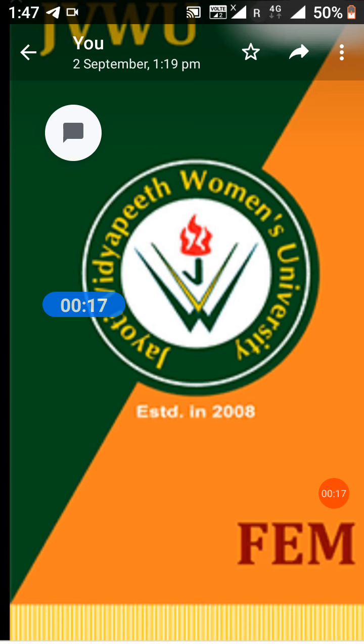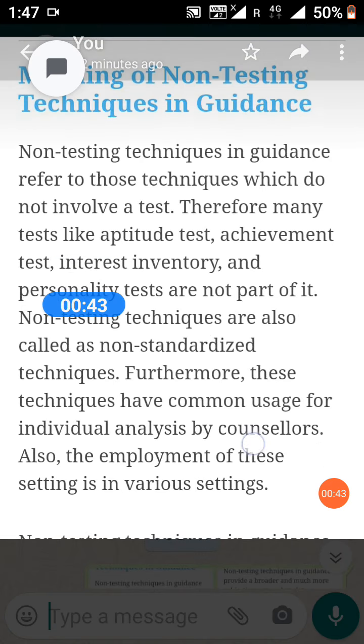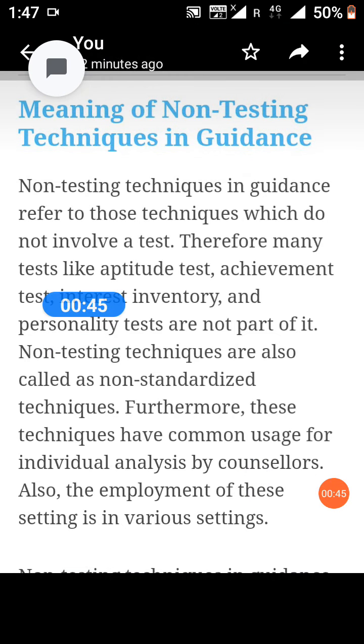We will discuss the topic non-testing device in guidance. Meaning of non-testing techniques in guidance. Non-testing techniques in guidance refers to those techniques which do not involve a test. Therefore, many tests like attitudes test, achievement test, interest test, and personality test are not part of it.